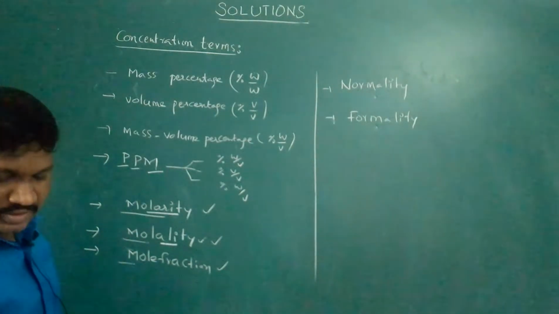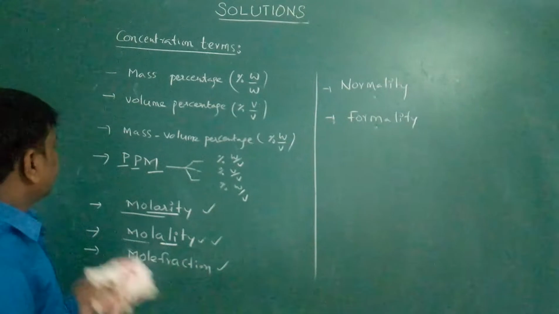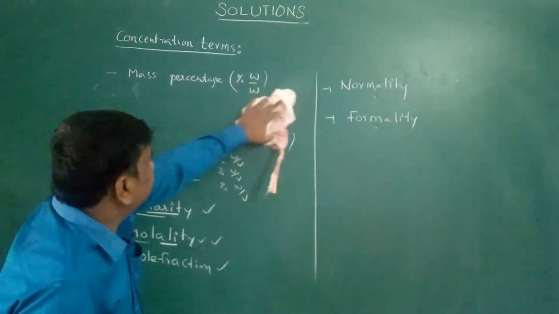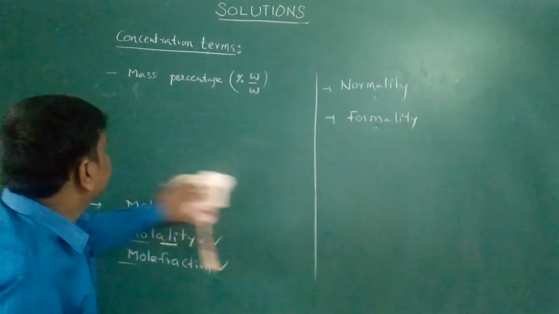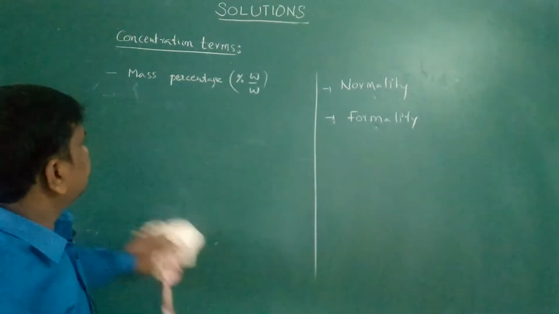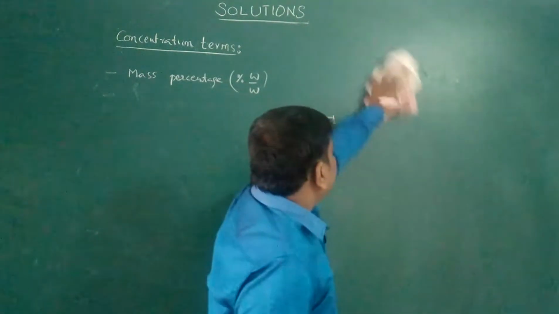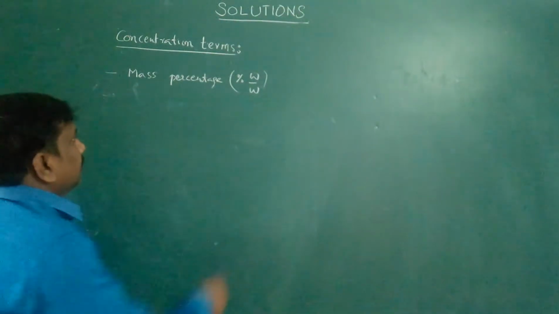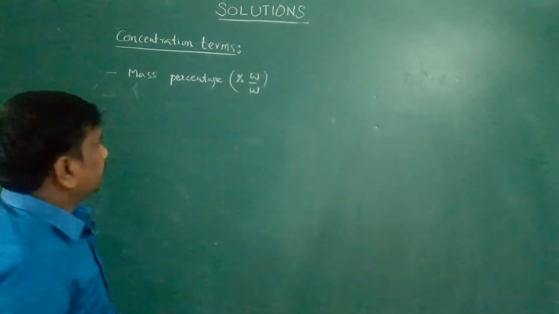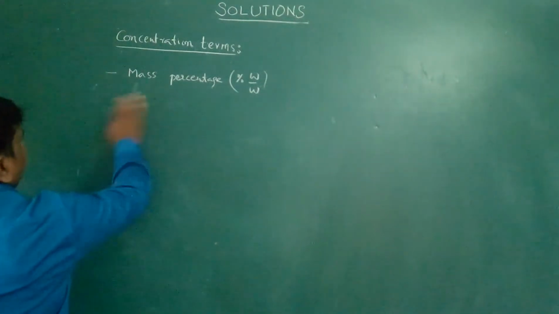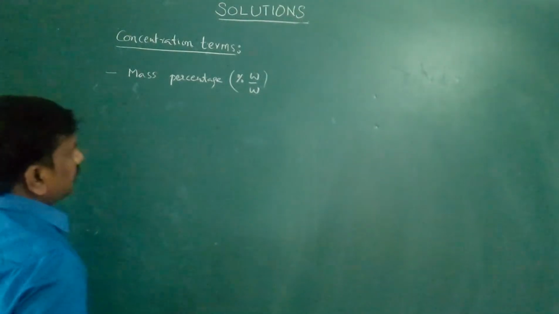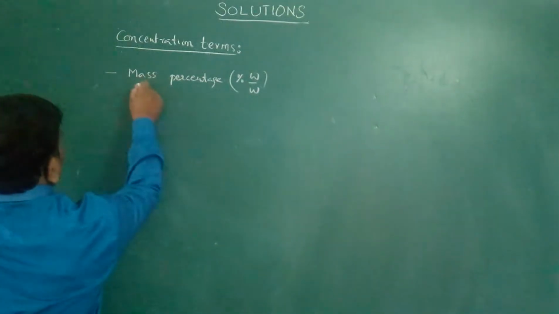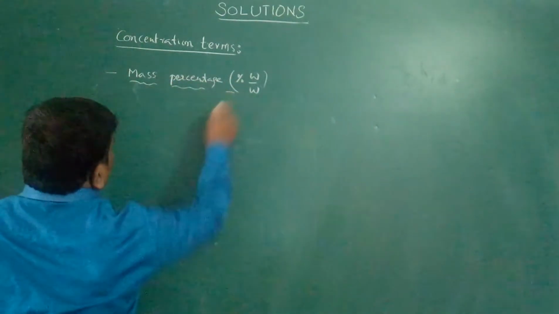Now we will discuss in detail. First one, mass percentage. That is denoted by weight by weight. What is the definition?